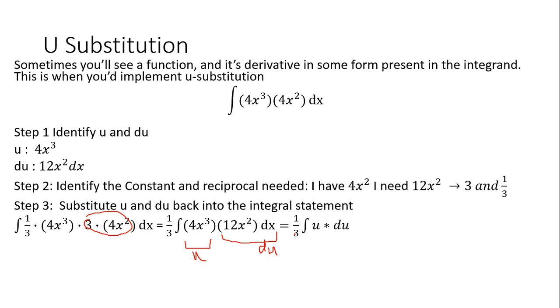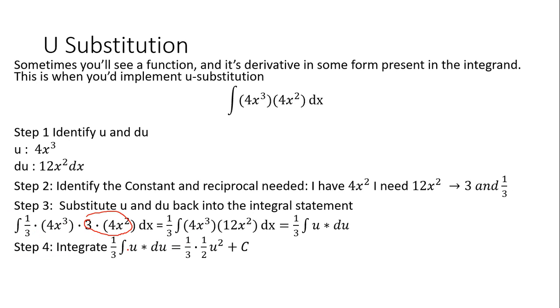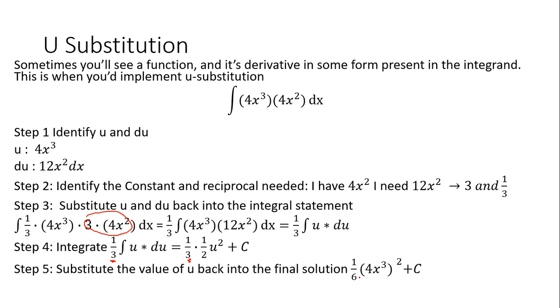Now I do the direct substitution. I'm left with 1/3 times the integral of u du. Okay, and then I integrate. So here, I'm going to erase this so that we can look at it a little better. I have 1/3, which is this constant that's outside. So I'll underline this so you know that's the same. Okay. And then this is the simple derivative rule. Okay, so 1/2 u squared. If I took that derivative, it would just be u, which is what I want, plus c, always with the plus c. And what I'm going to do is I'm going to simplify that. I'm going to put that together. Okay, so 1/6 (4x cubed) squared plus c.